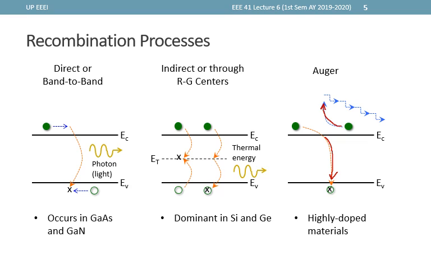The kinetic energy absorbed also eventually gets converted to thermal energy as the electron slows down as it collides within the crystal. This process is uncommon and considerable only in highly doped materials where there are a lot of carriers and the probability of two electrons and a hole meeting around the same vicinity is higher than in moderately doped semiconductors.